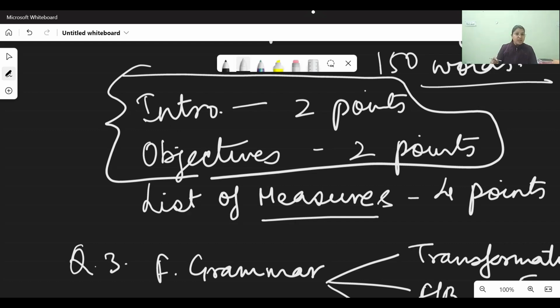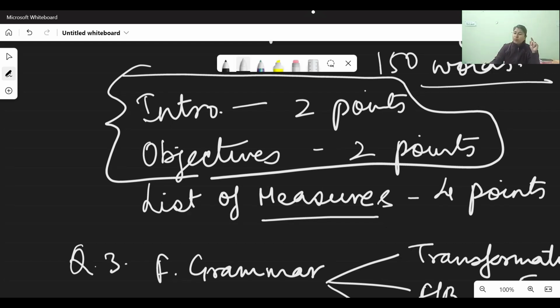Make it a point that you do all of them. Solving these papers within the time limit will give you an idea in what way to treat the paper, so that you are spared with 15 minutes in the end to revise your paper. You have to make it a point that the revision of paper should take place, because there are so many errors which you are not able to know while you are attempting the paper, while you are writing your compositions. So in your revision only, you can correct them.